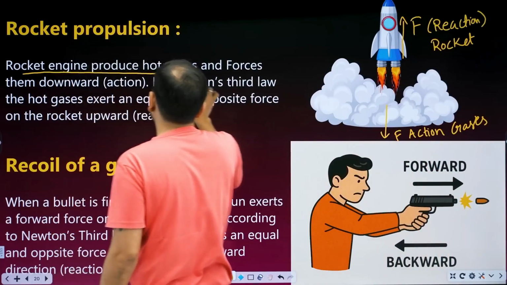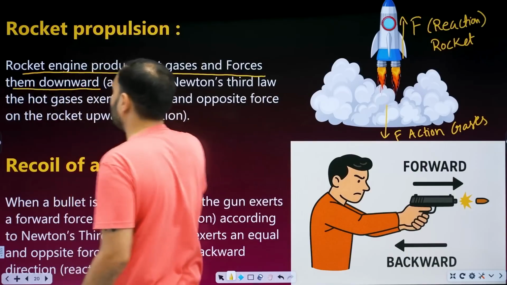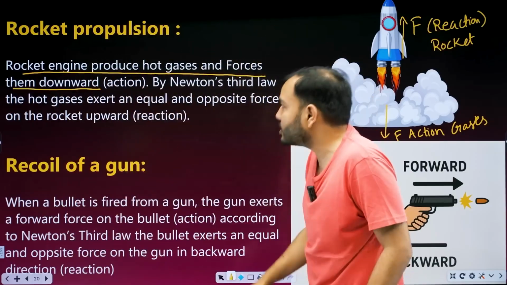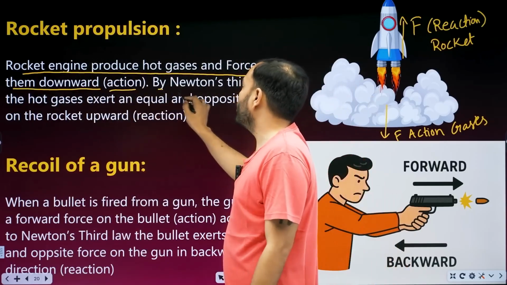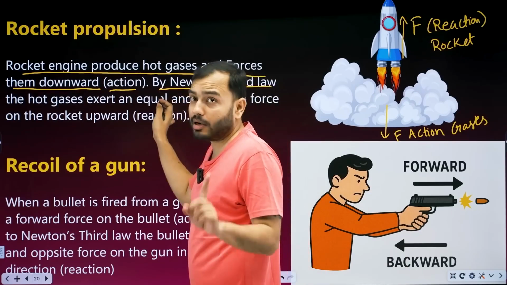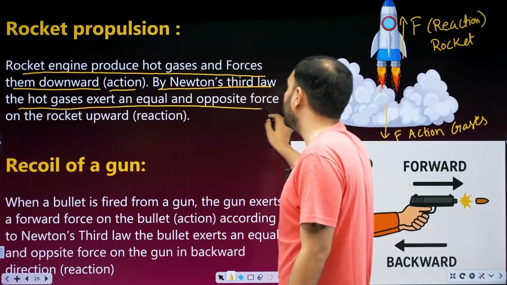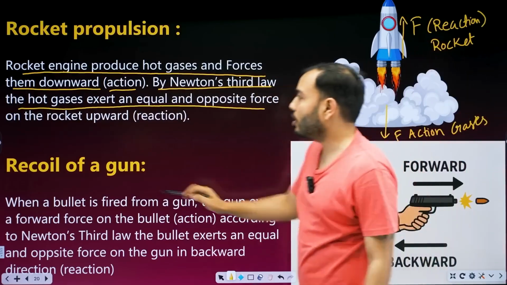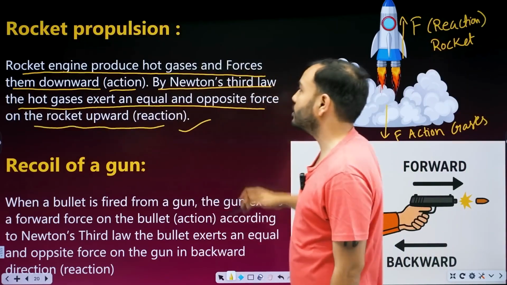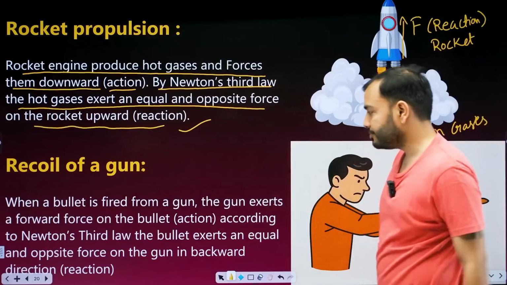The rocket engine produces a lot of hot gases and forces them downwards. What happened? Action. By Newton's third law, you must write this. Newton's third law: the hot gases exert an equal and opposite force on the rocket, upward, reaction, and because of that the rocket flies.